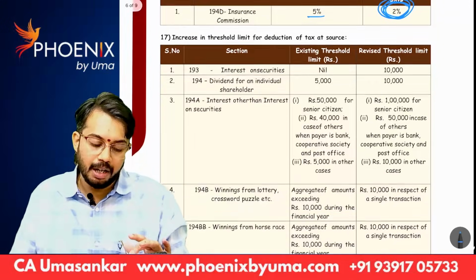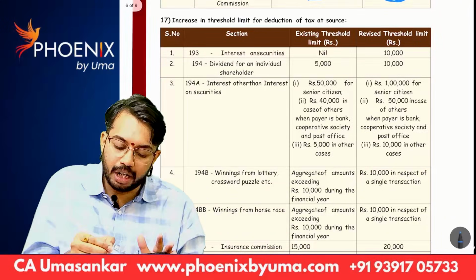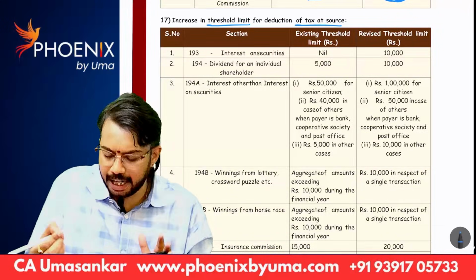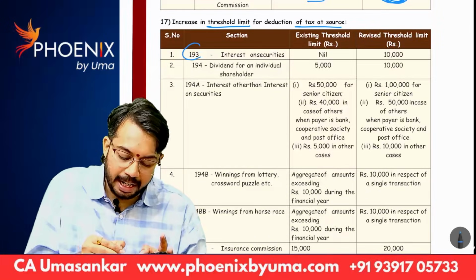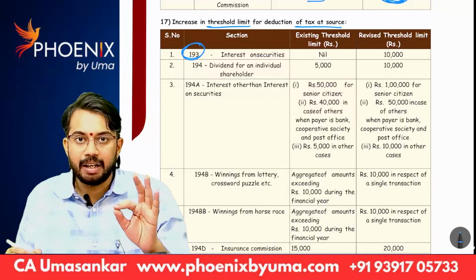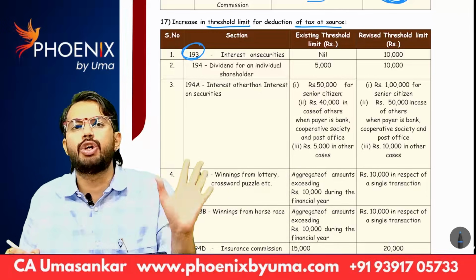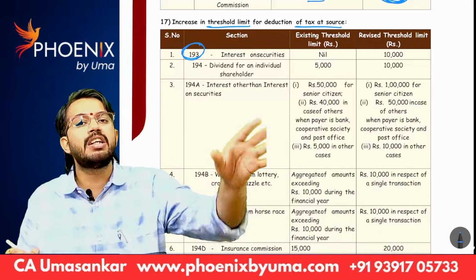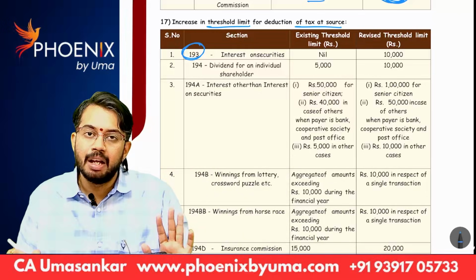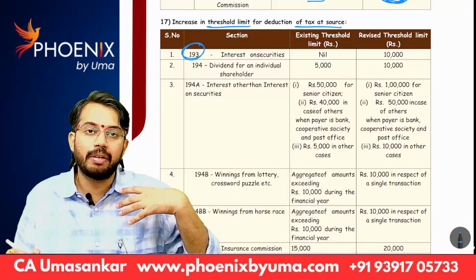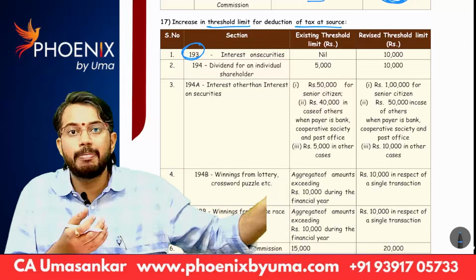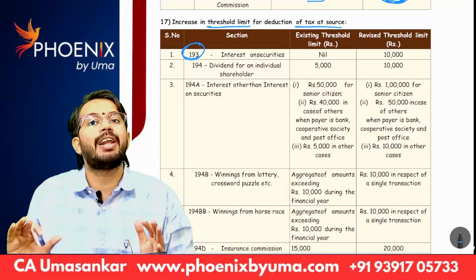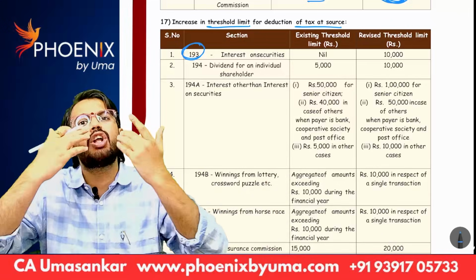Good. Next, increase in threshold limit for deduction of TDS. Section 193. Under section 193, earlier there is no threshold limit. If you pay any interest, let's say from my friend I have borrowed money for my business and I am paying interest to my friend, on such interest I am required to deduct TDS with no threshold limit.